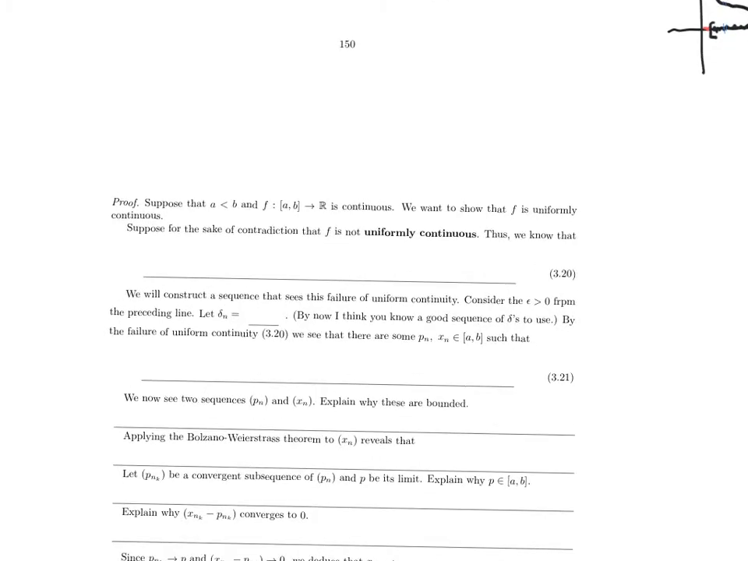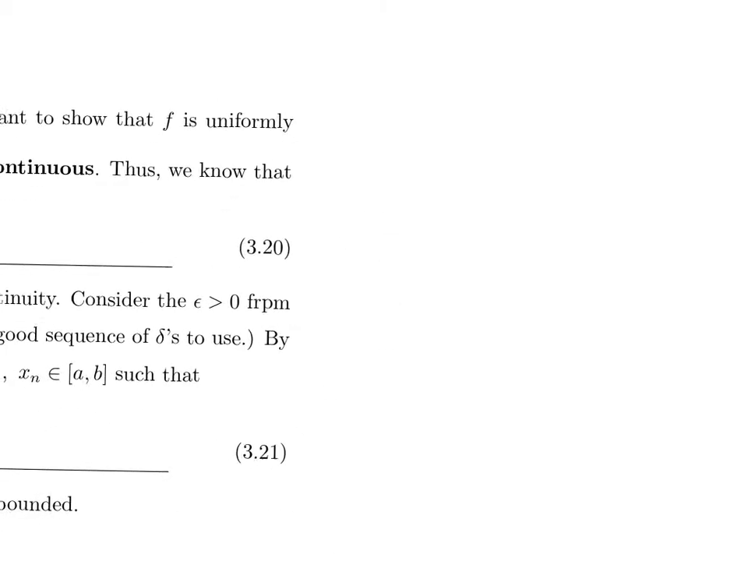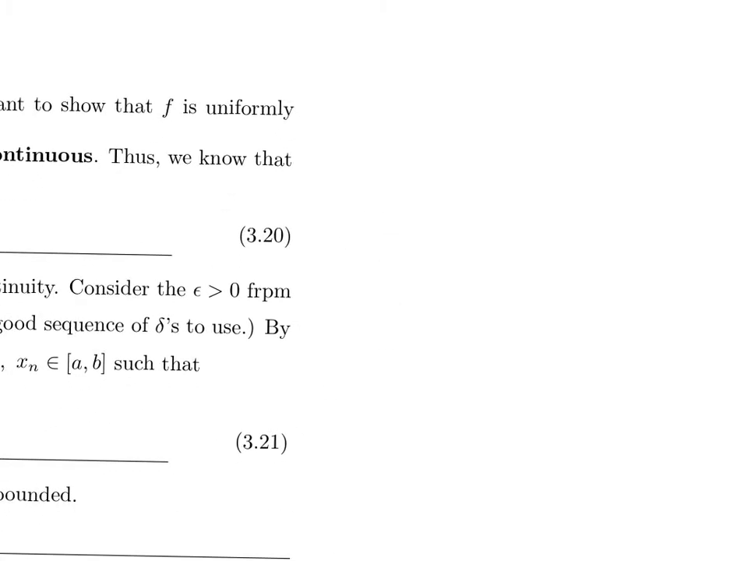So let's prove it. Let's suppose that a is less than b and f from [a, b] to R is a continuous function. I need to show that f is uniformly continuous. Let's suppose, for the sake of contradiction, that f is not uniformly continuous. And let's write down what that means. So you can safely fast forward through this if you feel very comfortable with your negation of formal expressions. But here we go, let's write it out.